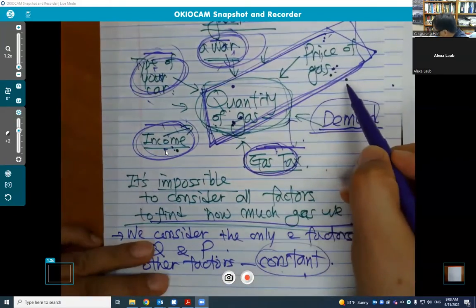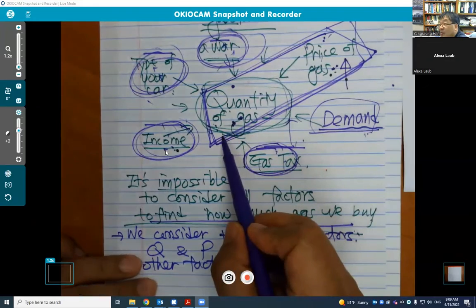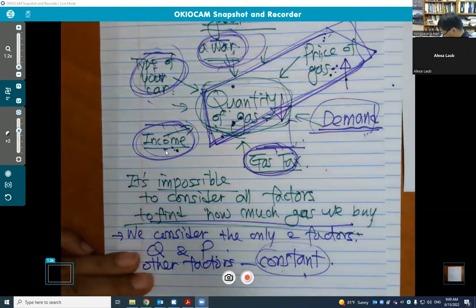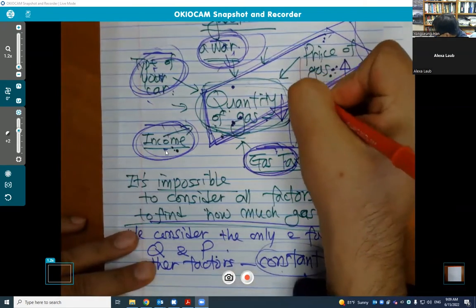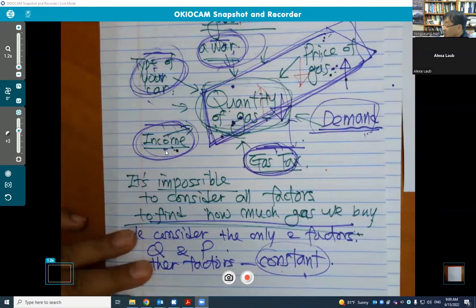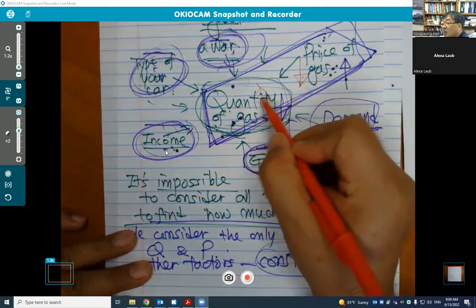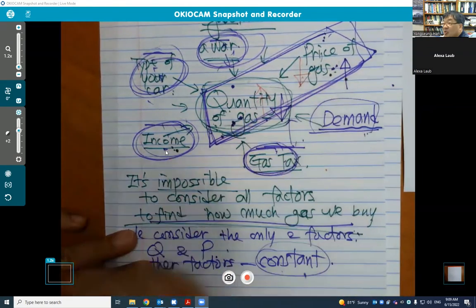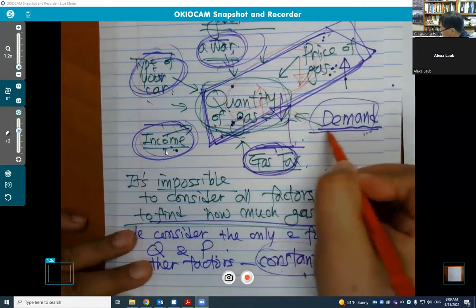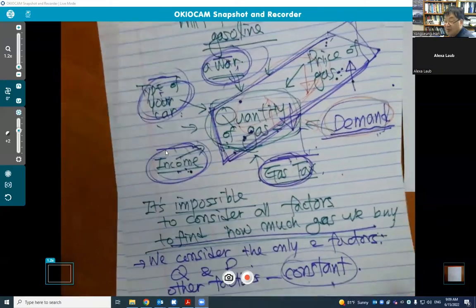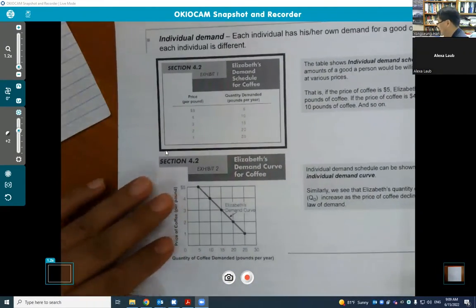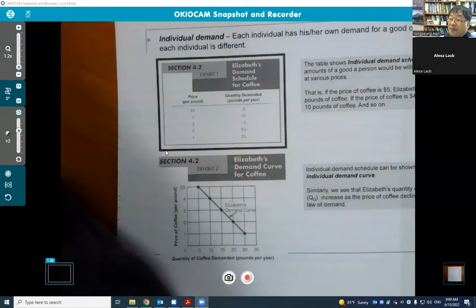If the price of gas increases, what happens to the quantity of gas that we buy? We try to buy less gasoline. So we can also think about this. Let's say the gas price declines, then we like to buy more gas. So we can see that there is a negative relation between price and quantity. There is a negative relation. This negative relation defines the demand. Given this idea, let's think about demand for coffee.